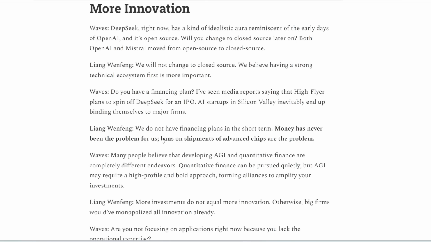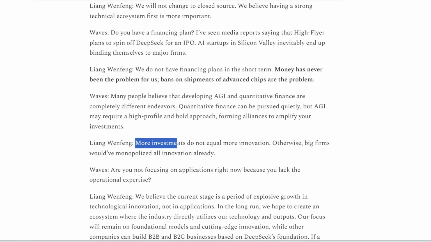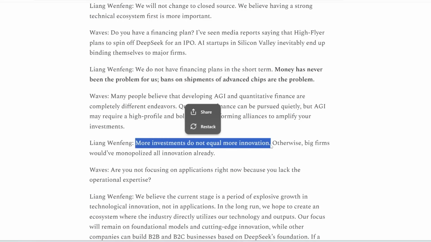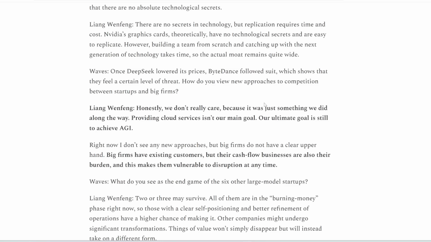He continues, bans on shipments of advanced chips are the problem. And then he says, more investments do not equal more innovation. Otherwise, big firms would have monopolized all innovation already. And then when asked about competition from other startups and firms, here's his response.